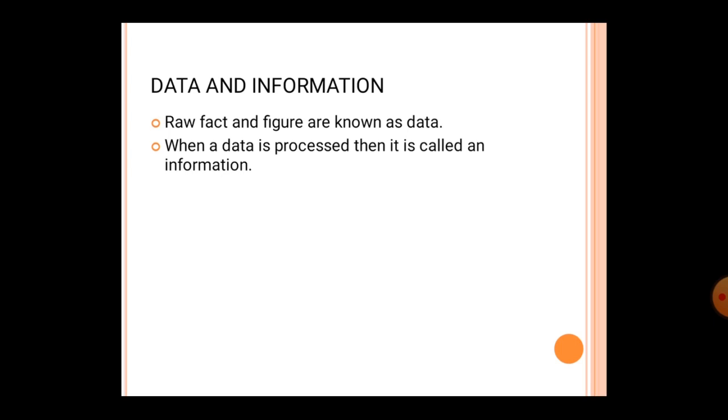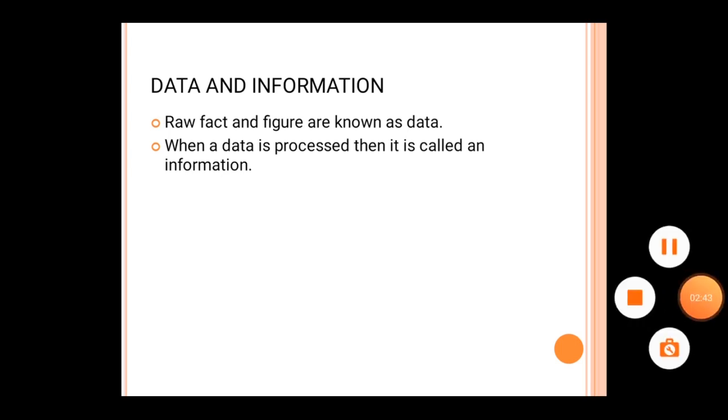But if all these 5 letters are arranged in a particular manner, then it becomes a fruit, that is apple, and now you are able to understand that we are talking about the fruit, that is apple. So when data is processed, arranged, or any type of operation is done on that particular data, then it becomes information. So this is the basic difference between the data and the information.